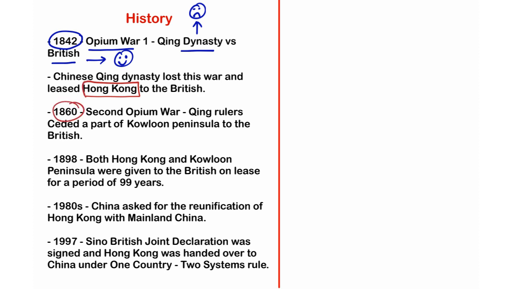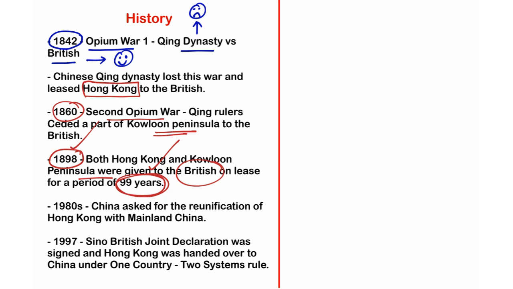In 1860, there was a second war, the Second Opium War, between the Qing rulers and the British. The Qing dynasty rulers were forced to part with the Kowloon Peninsula, which is in the northern part of Hong Kong, to the British. And in 1898, they signed an agreement between the Chinese monarchy, the Qing dynasty, and the British. According to this agreement, both Hong Kong and the Kowloon Peninsula were given to the British on a lease for a period of 99 years. For 99 years, the British could enjoy the assets and the land of Hong Kong and the Kowloon Peninsula for their own interests.